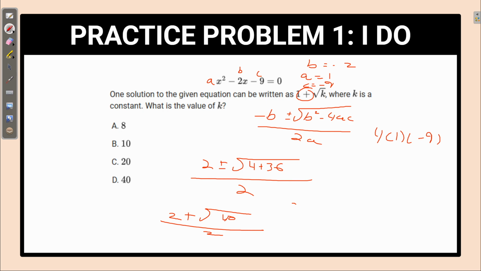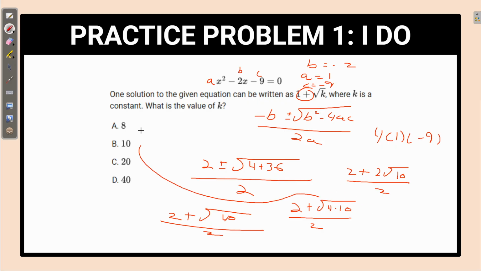Okay. So how can we simplify this further to get it written like this? Well, we can take this 2 plus the square root of 4 times 10, because that's just what 40 is. But the square root of 4 is just 2. So we can really write this as 2 plus 2 root 10 over 2. And the reason is because you're doing the square root of 4 times the square root of 10, and the square root of 4 is just 2. So you just have 2 times the square root of 10. And then you can see that there's a 2 in each of these terms, so it'll cancel out, and you just get 1 plus the square root of 10. So the answer here is going to be 10.